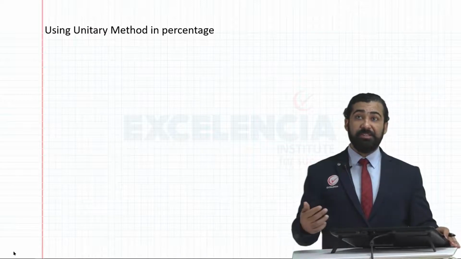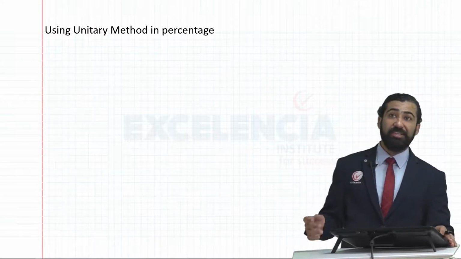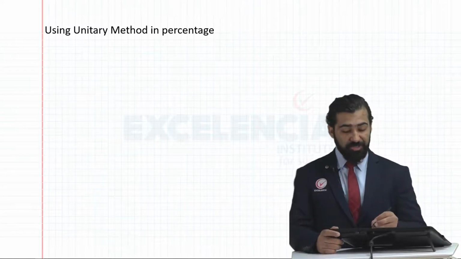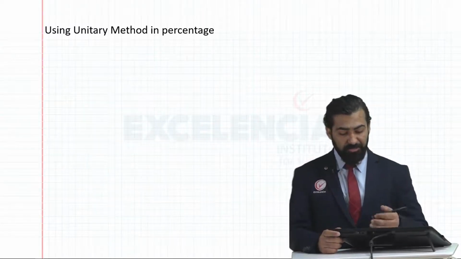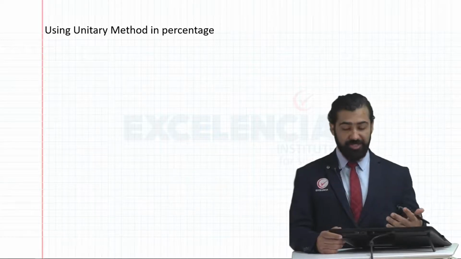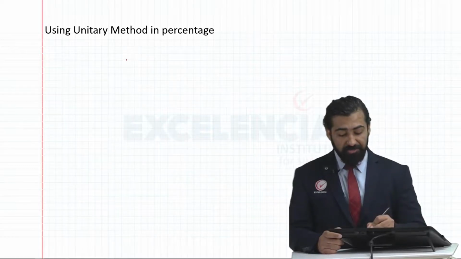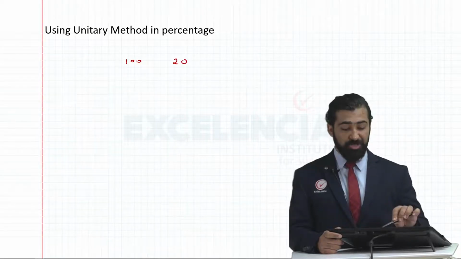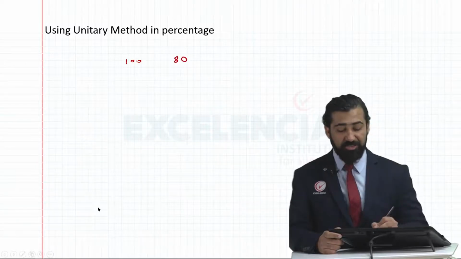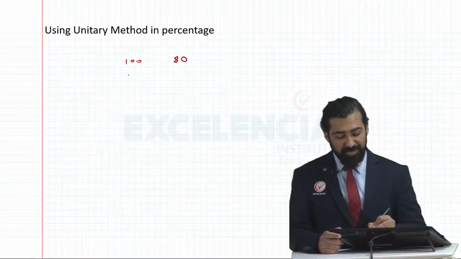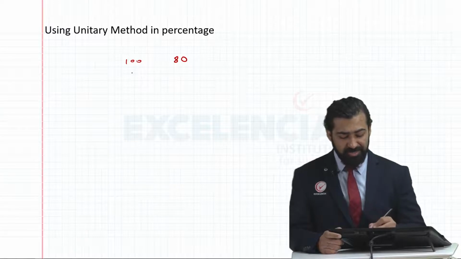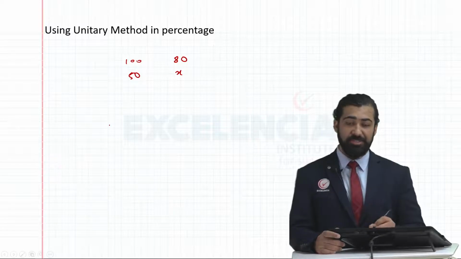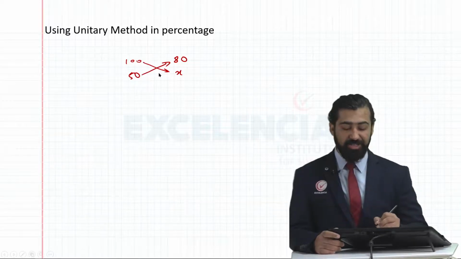Then we studied percentages and how to calculate them. Here we learnt one very important method called the unitary method. In this, we compare or equate the quantities. Suppose I want to reduce a particular quantity by 20%. That means the remaining quantity will be 80%. Let's say the original value was 50, and after a reduction of 20% we do not know what the value is. We just cross multiply and find the value.